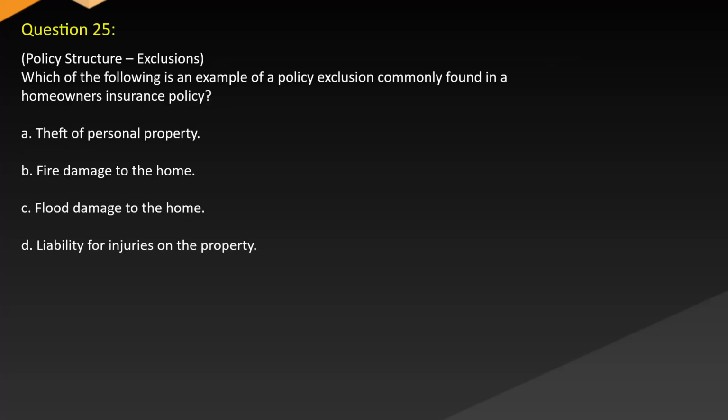Policy structure. Exclusions. Which of the following is an example of policy exclusion commonly found in homeowners insurance policy? A. Theft of personal property. B. Fire damage to the home. C. Flood damage to the home. D. Liability for injuries on the property.